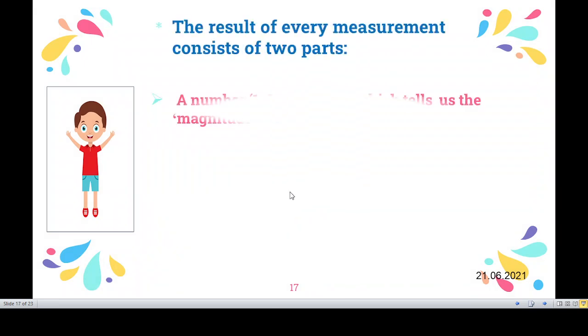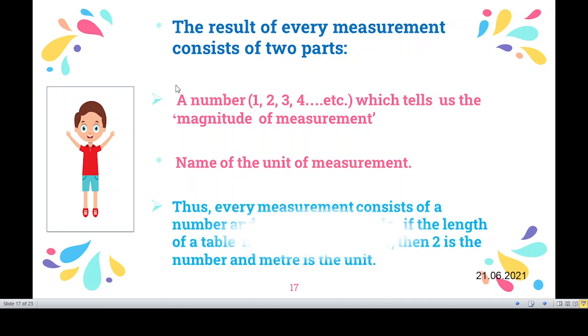The result of every measurement consists of 2 parts, children. One is a number, 1, 2, 3, 4, etc., which tells us the magnitude of the measurement. The other is the name of the unit of measurement. Thus, every measurement consists of a number and a unit. For example, if the length of a table is expressed in meters, imagine, children, one table is in front of you and you have to measure it now. There are two parts: one is a number, the other is a unit. So, 2 is the number and meter is the unit.